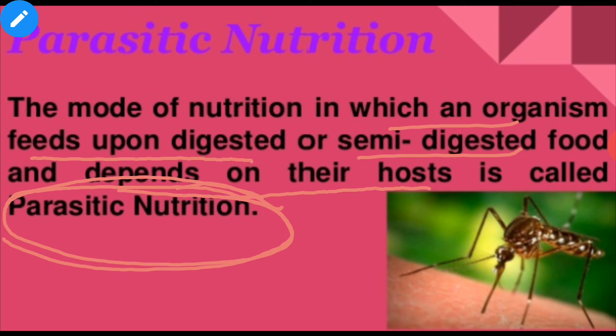As we know, lice are present on the body of animals. The body of the animal is the host for them, and the louse is a parasite. Lice get their food from the host.